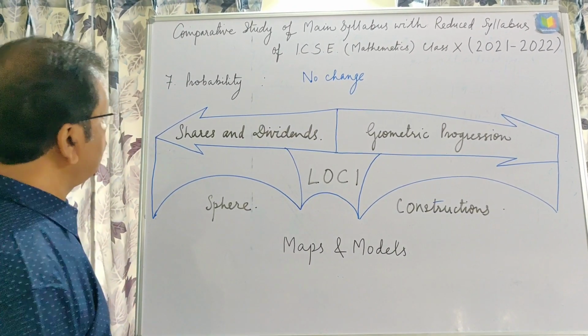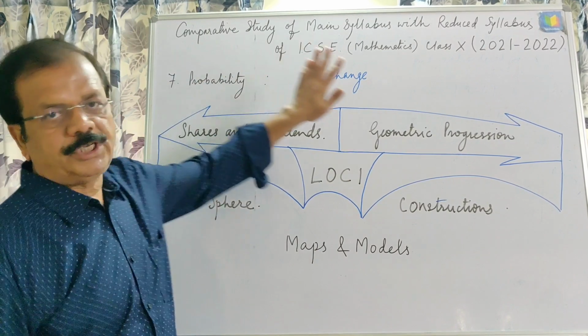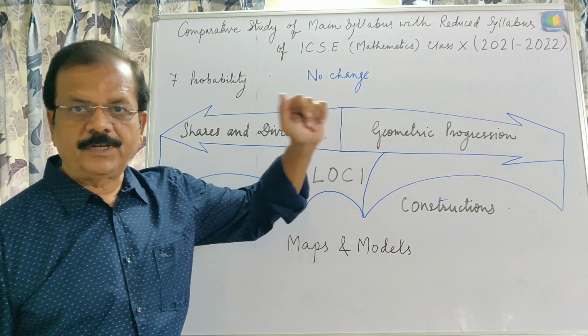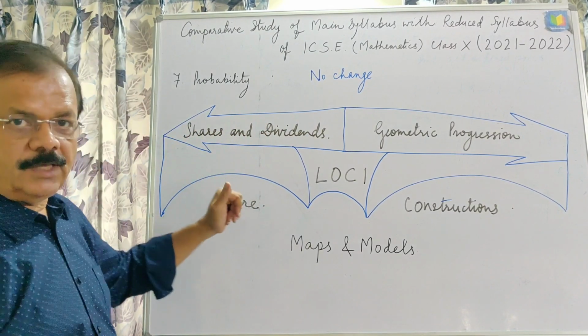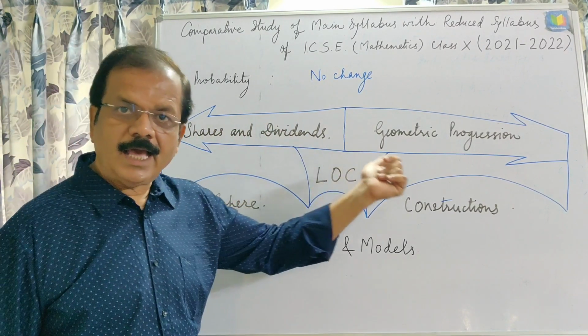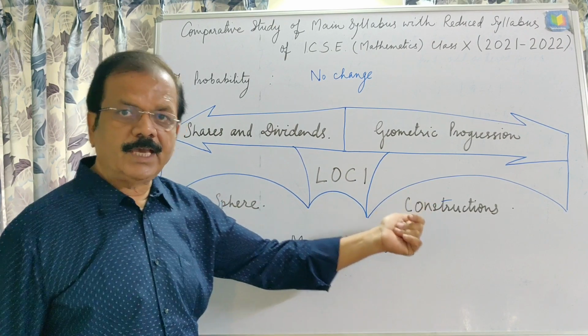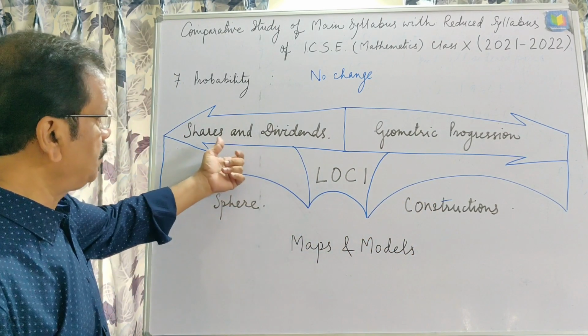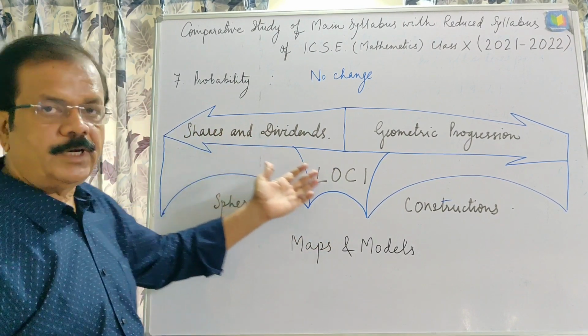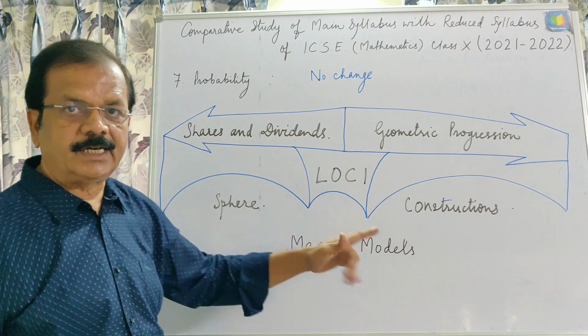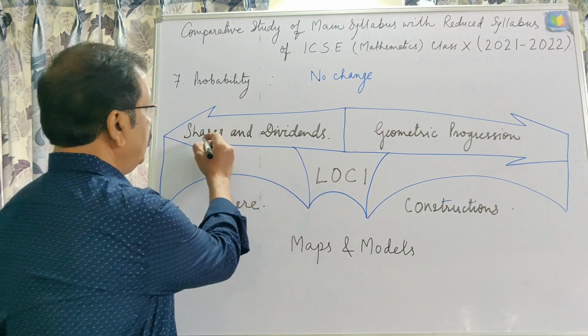Now in the 7th unit, probability, no change. All the topics will remain as they are. Now in all, if we summarize the entire reduced syllabus, then we can see that these chapters, or you can say these topics, are excluded completely from the syllabus. That is, you will not have to study these.